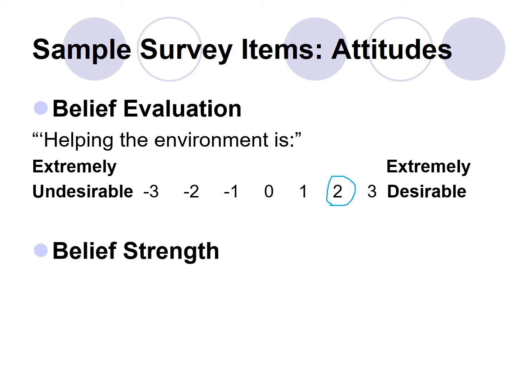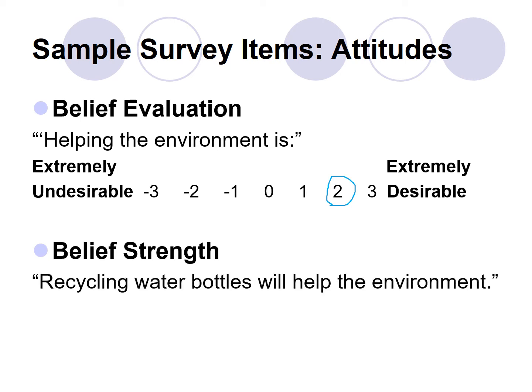We say, okay, so in terms of belief strength, recycling water bottles will help the environment. Now, a person might be concerned with helping the environment, but they may not think that recycling water bottles itself really does all that much, right? They may think that pouring toxic waste into rivers is really bad, but whether or not a water bottle goes into a trash can or a recycling bin doesn't make much of a difference. So how much they care about helping the environment and how much they think that recycling a water bottle will help the environment, right? So then it's unlikely to likely, and they may just say, I guess it'll sort of do something. So it's a positive 3.